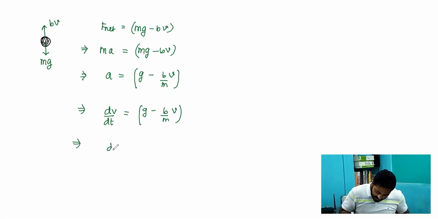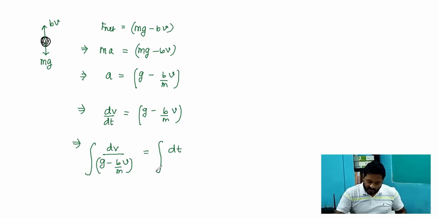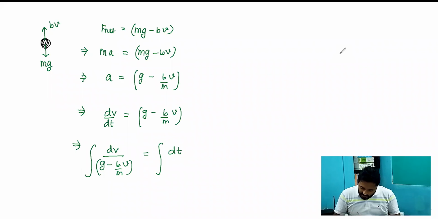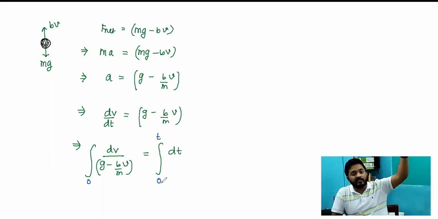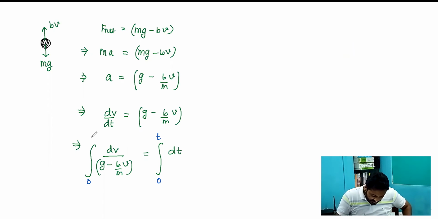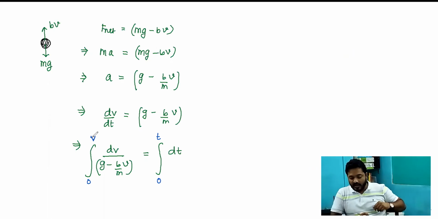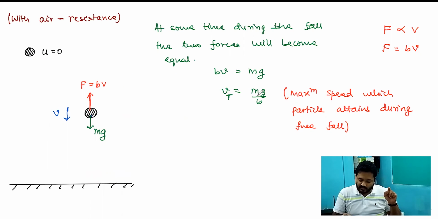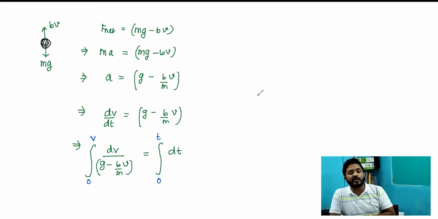And now what I can do is write it as dv upon g minus b by m into v, which is equal to dt. And then we integrate both sides. Over here the limit of integration is from 0 to t, and we are saying that at t equal to 0 the speed of the particle when it was dropped was 0, and at a certain time it acquired a speed v. Remember, the maximum speed which the particle can acquire is equal to mg by b. This is going to be the maximum speed which the particle can acquire.